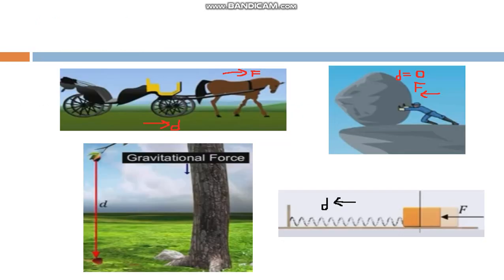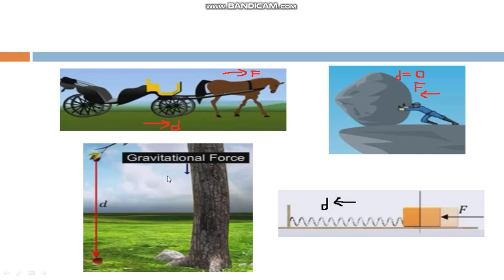See one more example here. A horse pulling a cart. Here there is force and displacement. When force acts on a body, there is a displacement along the direction of force, so we can say work is done.